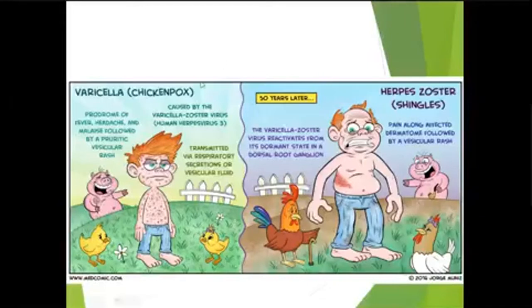So varicella or chickenpox is caused as a primary infection in a person who is not immune or has not suffered before. After many years, as the virus remains dormant in the dorsal root ganglion, it may get activated by any triggering factor, and it will cause herpes zoster, which involves one dermatome.